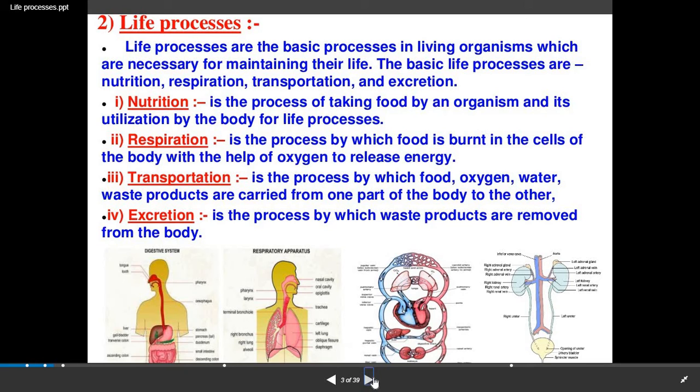Third, transportation. It is the process by which food, oxygen, water and waste products are carried from one part of the body to the other. Fourth, excretion. It is the process by which the waste products are removed from the body. Waste products means the unwanted substances. For example, urine that we are discarding is a waste product, an unwanted substance.